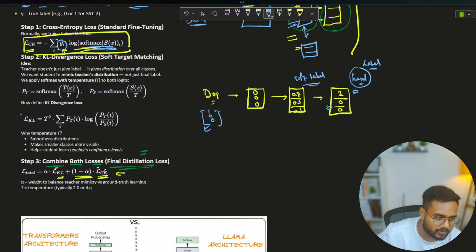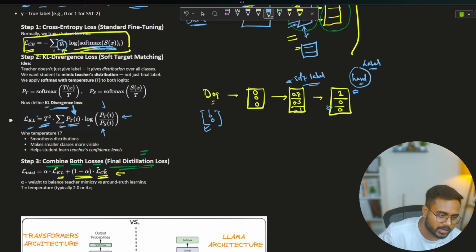Now here, guys, you can see what we are doing. Here we are going to find the KL divergence loss. What's the full form of the KL divergence? We'll try to discuss it. Inside this KL divergence, we have T, which means temperature, and the summation. P_T means what? Here is the probability of the teacher, the log probability of the teacher, and the probability of the student. So this particular KL divergence loss function is completely dependent on these softmax values.